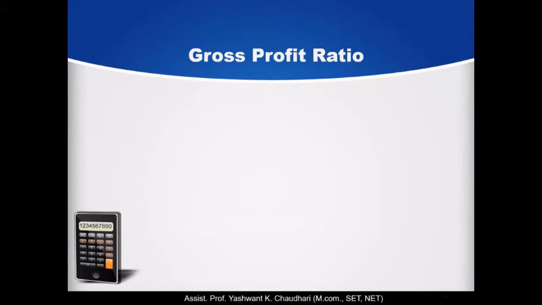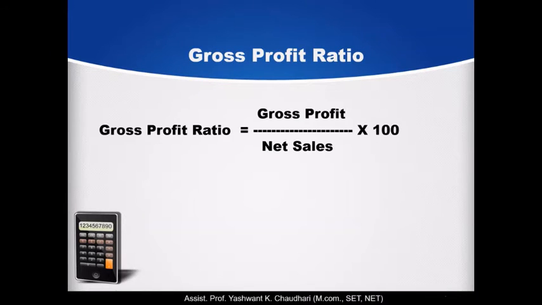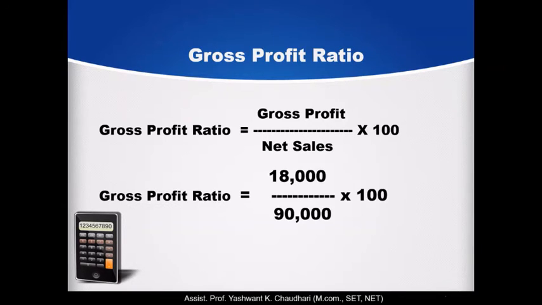So GP rate is gross profit upon sales into 100. Now you will say, why do we need to find the GP rate or GP ratio? To find the gross profit in the memorandum trading account, so we will find the GP ratio or GP rate, that is given to us as 20% in this problem.